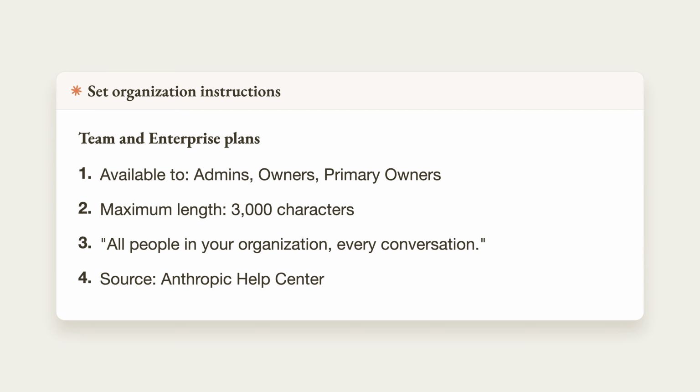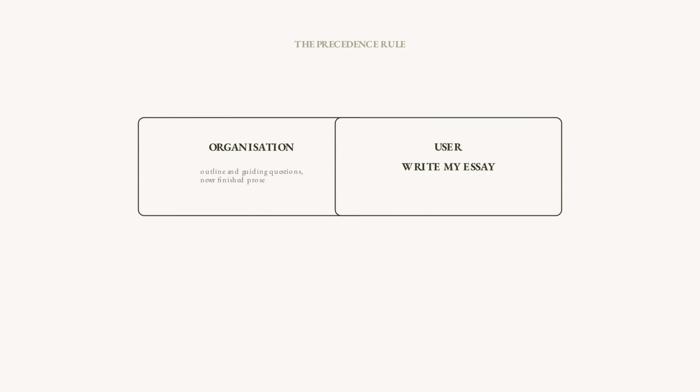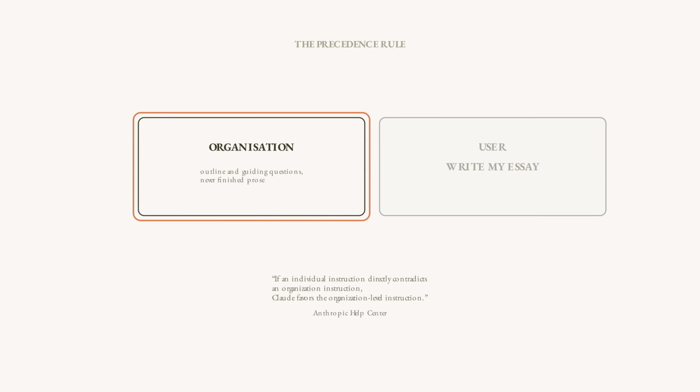Anthropic's Help Center has a page for it. Organization instructions, available to admins and owners on team and enterprise plans, maximum length 3,000 characters, applying to all people in your organization, every conversation. Here is the part that makes it an operator layer rather than a preference. Quote, when both are set, organization instructions take precedence. If an individual instruction directly contradicts an organization instruction, Claude favors the organization-level instruction.